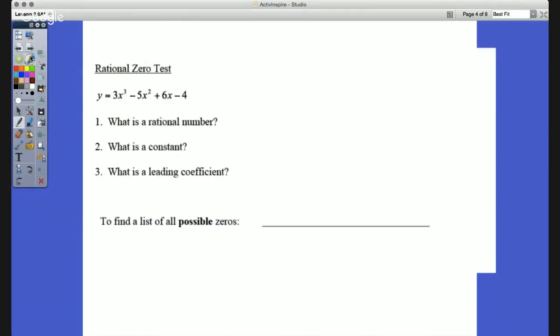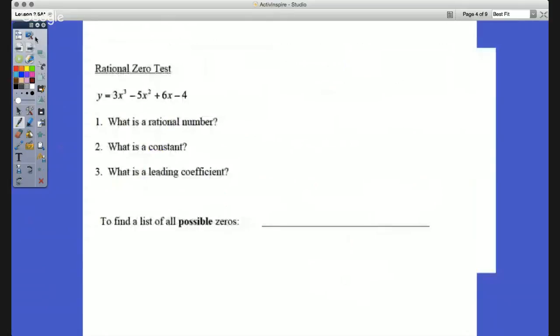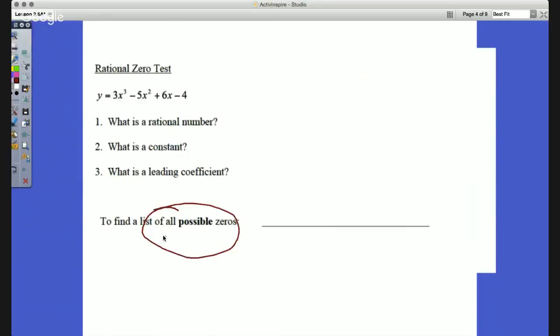Now, let's talk about this. What is a rational zero test, all right? Rational zero test. So that's Descartes' rule, okay? We call that Descartes' rule. This one's a little different. We call this the rational zero test. We say state all of the possible zeros that are there. Remember, a constant is something that is just a value, while exponents is anything with x on it. The lead coefficient is the value that's in front of my highest degree, okay?